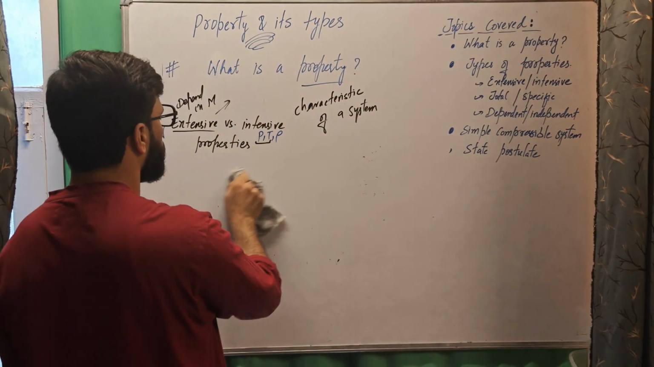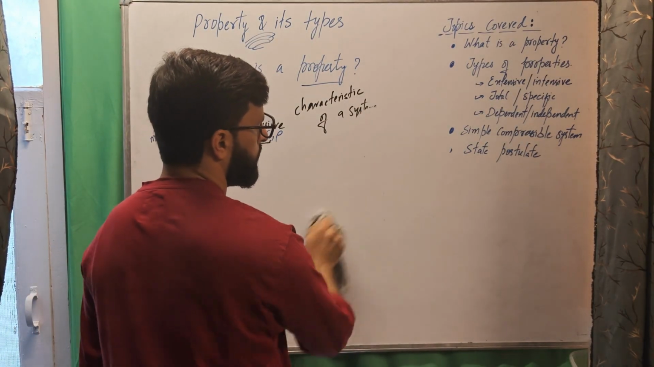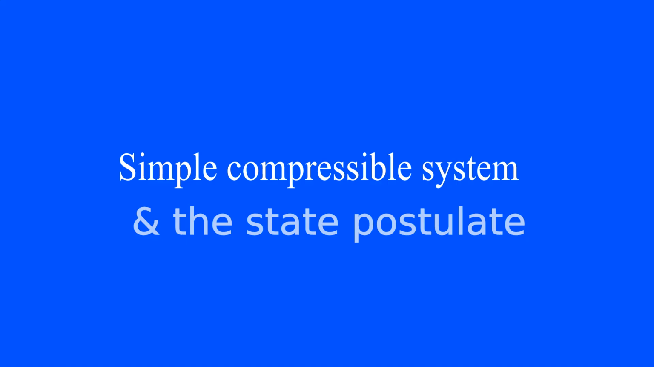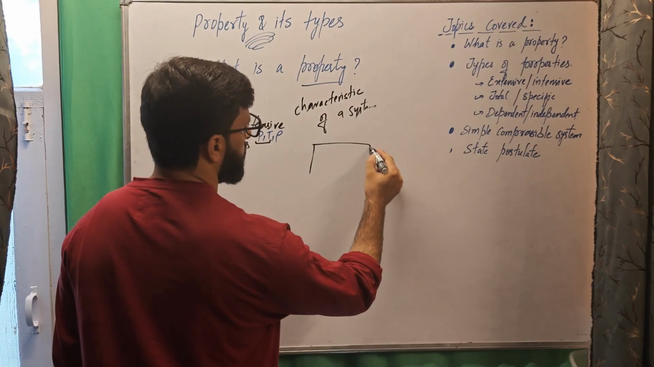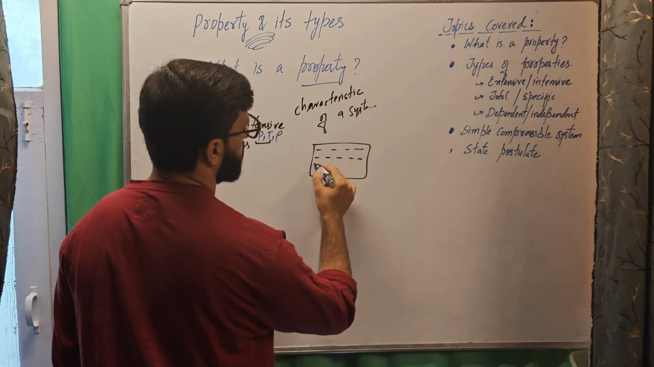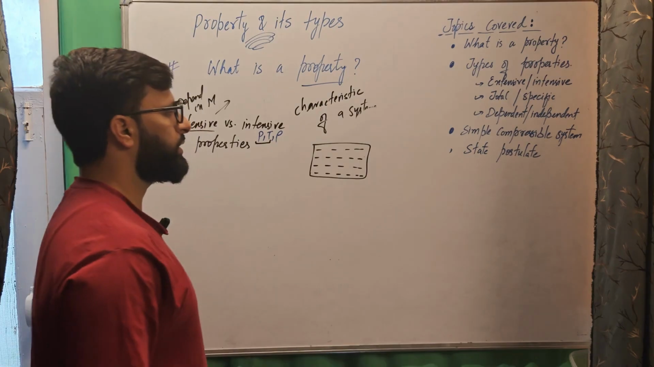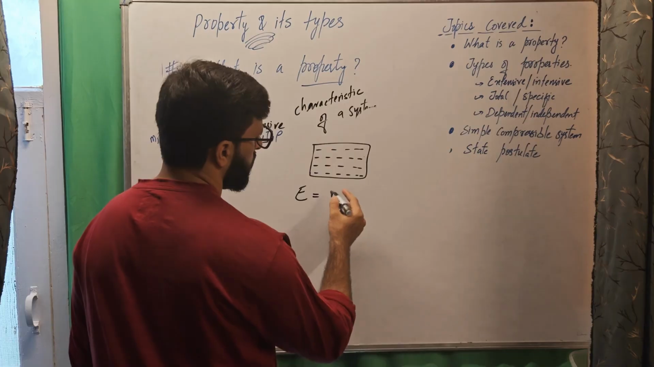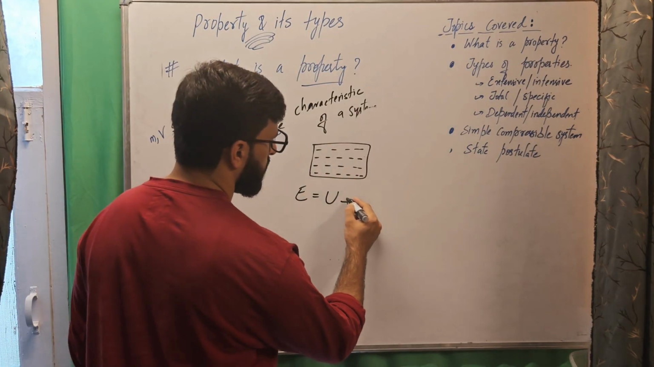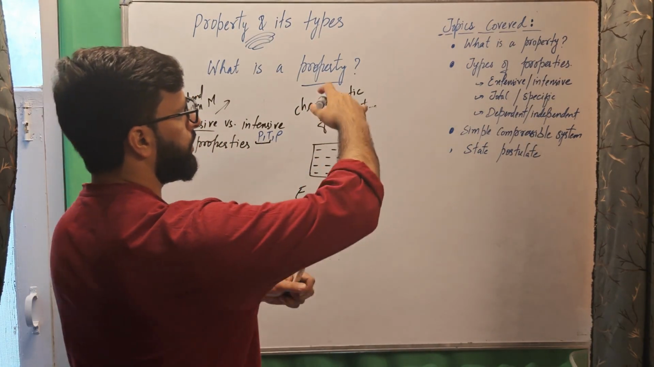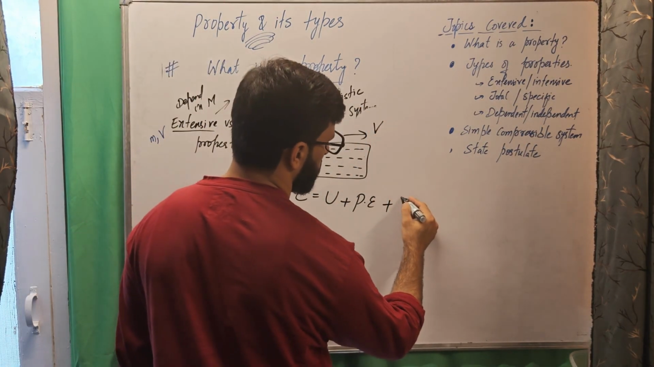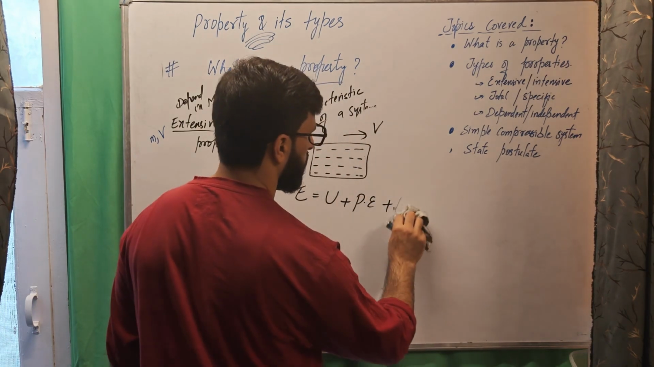Then the next thing that we have is what is a simple compressible system and what it has to do with these properties. Now, suppose this is a system, whether it is stationary or a flowing system. It has different types of energies. For example, we call it the total energy of the system. This total energy consists of its internal energy. Because of the height elevation difference, it has potential energy, and because of the speed at which it is moving, it has kinetic energy.